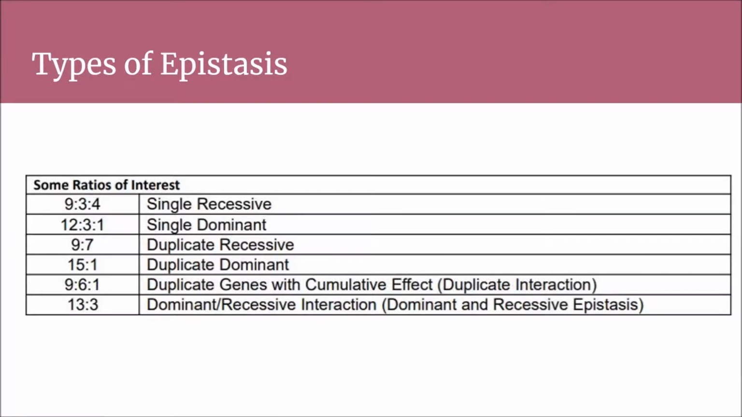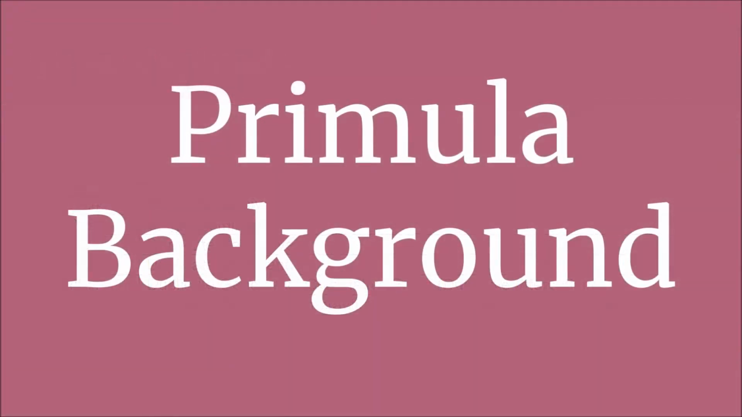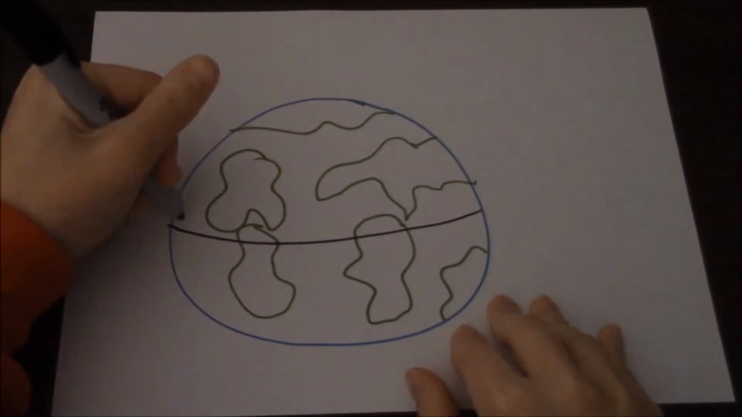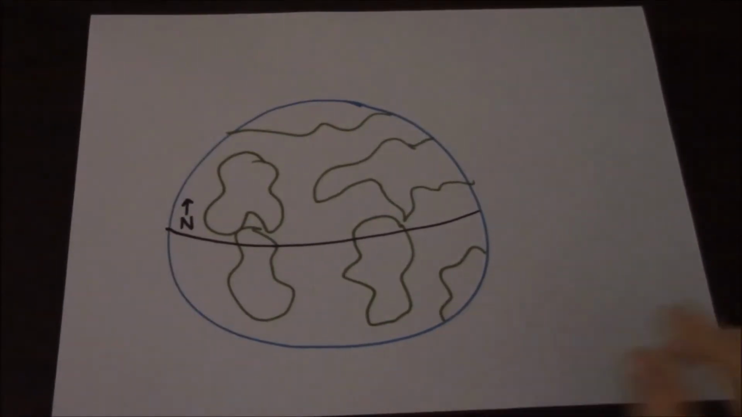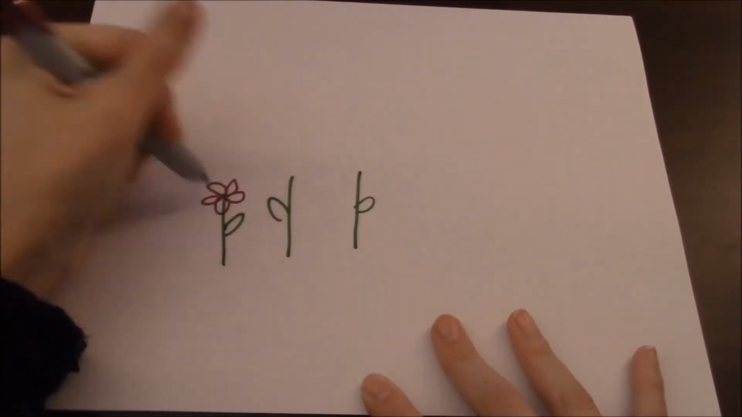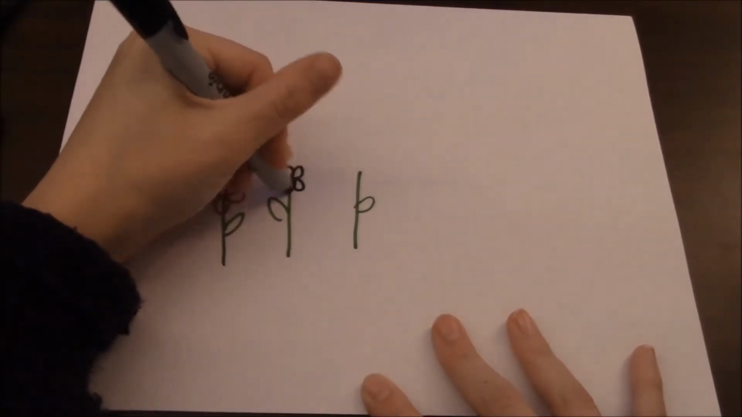There are many types of epistasis, as shown below. We're going to focus on single dominant epistasis. The Primula flower, known as a primrose, is a popular flower that is found throughout the northern hemisphere. The plant is most well known for its wide variety of petal colors. However, scientists do not know what causes the phenotypic variation.